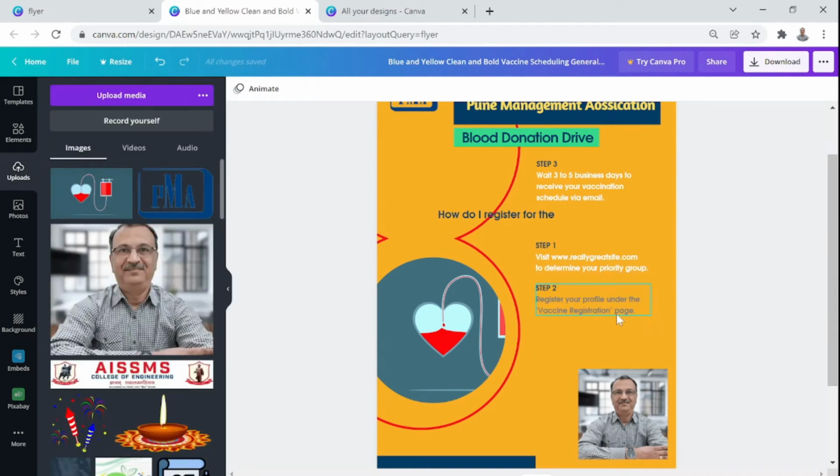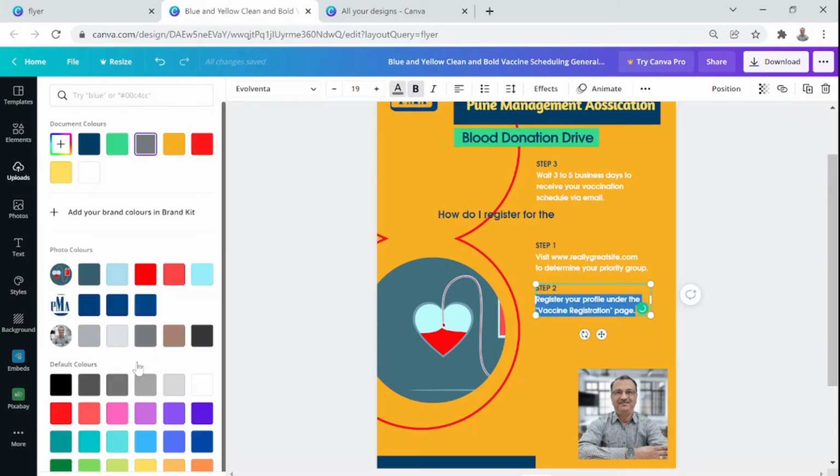See, it has changed from white to gray. Now you may not like it because it does not go well with the background color. But the good part, which I just tried to demo, is that once you go to the color palette of the selected text or an object, it gives you an option to choose the color from already embedded images.